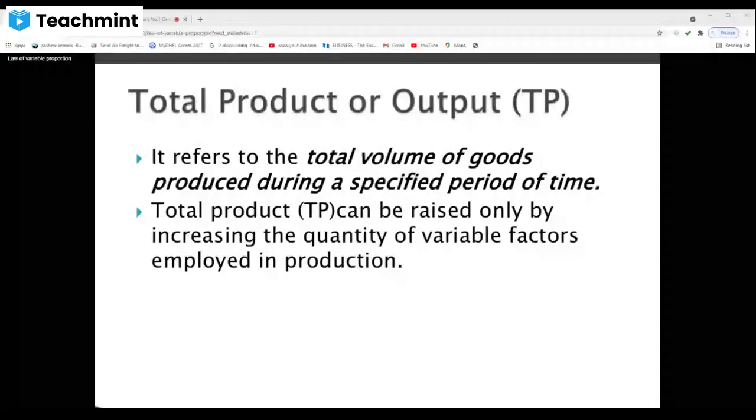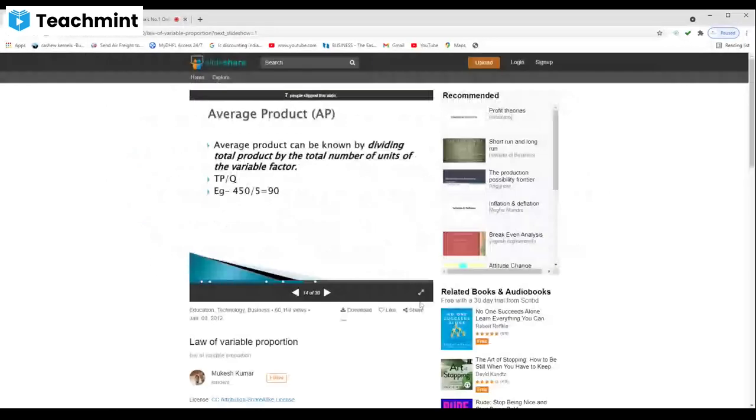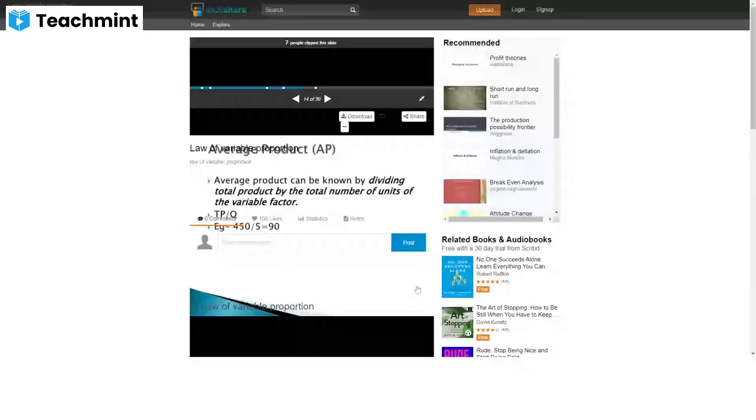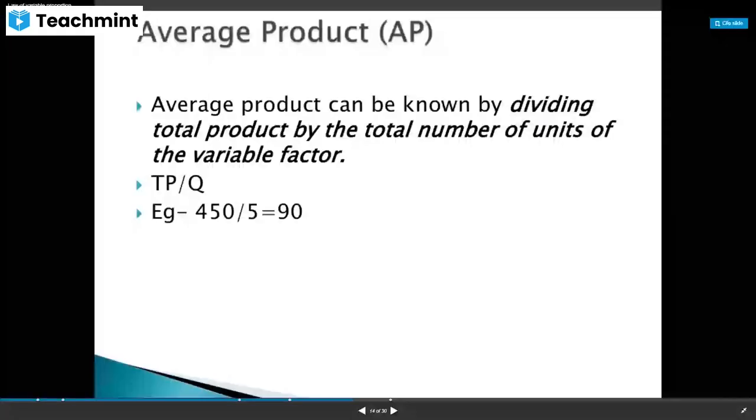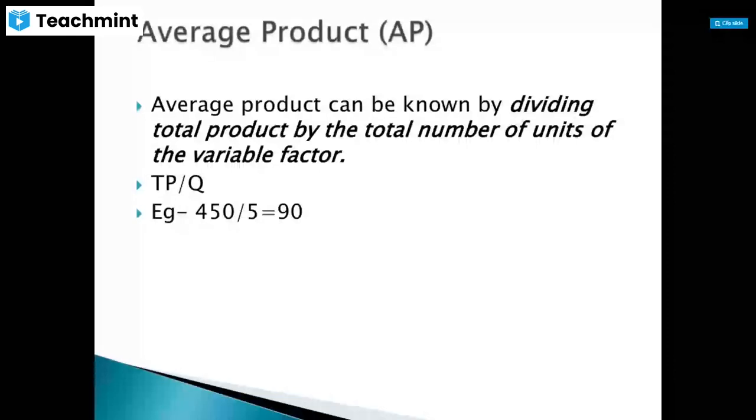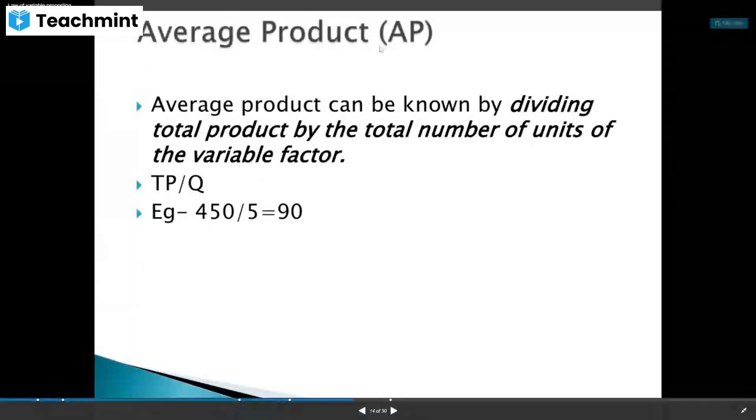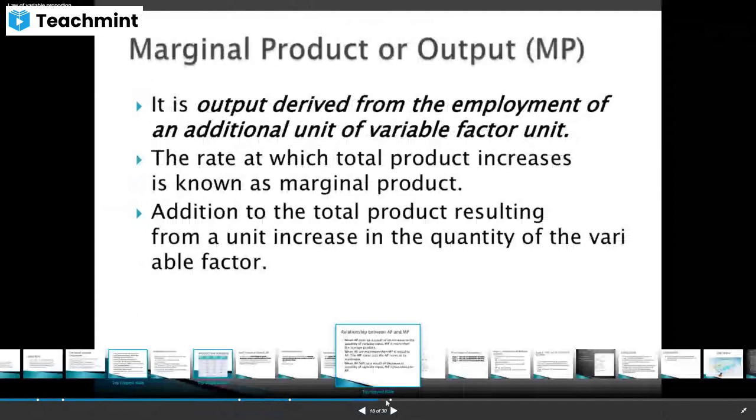So then average product. So what is average product? Average product can be known by dividing total product by the total number of units of the variable factor, that is TP divided by Q. And then what is marginal product? It is the output derived from the employment of an additional unit of variable factor.